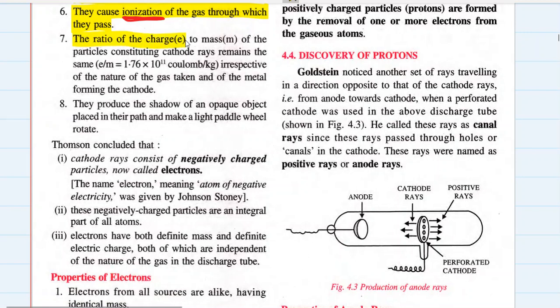The ratio of the charge e to the mass m of the particle constituting cathode rays remains the same. That is the charge to mass ratio, which is equal to 1.76 into 10 raised to 11 coulomb per kg, irrespective of the nature of the gas taken and of the metal forming the cathode. So this is one very important property not discussed in many of the books.